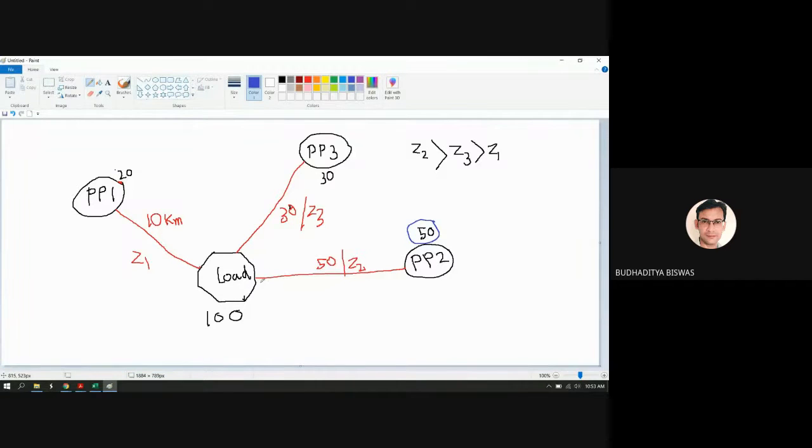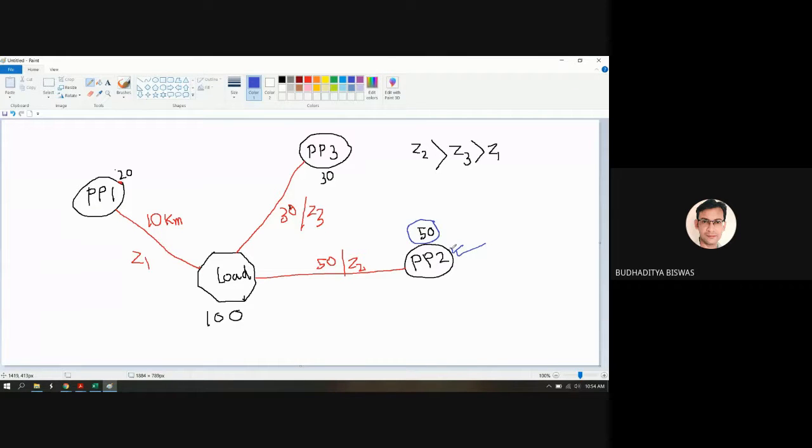Now, who will bear this loss during transmission? Obviously power plant 2, because it is sending the power through the transmission line. Whatever loss occurs during this transmission has to be borne by power plant 2.